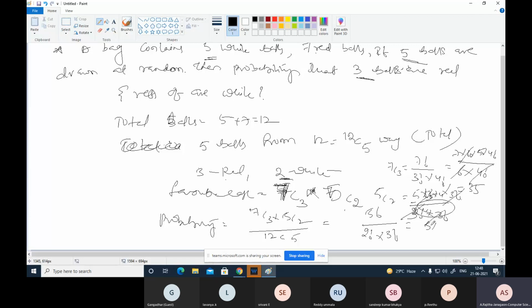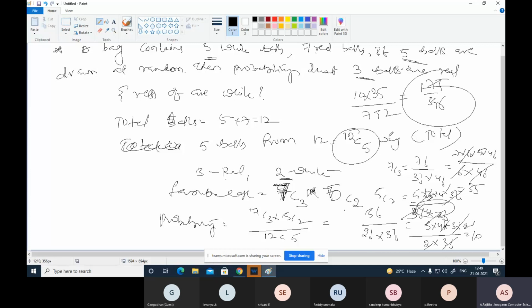So this is 5 into 4 into 3 factorial divided by 2 into 3 factorial. So this is what 10. Now the question answer is like this. 10 into 35 divided by 12C5, which equals 792. Once you can check. So now the answer is 175 by 396. ఇలా సింప్లిఫైడ్ వెర్షన్స్లో కూడా మీకు అడగచ్చు. అదర్వైజ్ ఇక్కడే స్టాప్ చేయొచ్చు. అదర్వైజ్ సింప్లిఫైడ్ వెర్షన్లో కూడా అడగచ్చు.